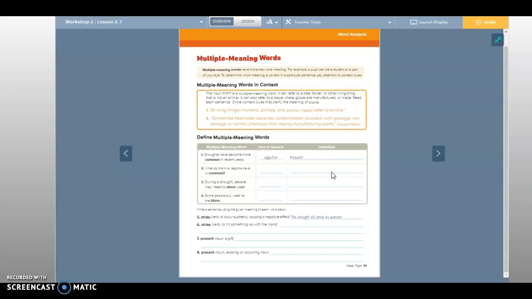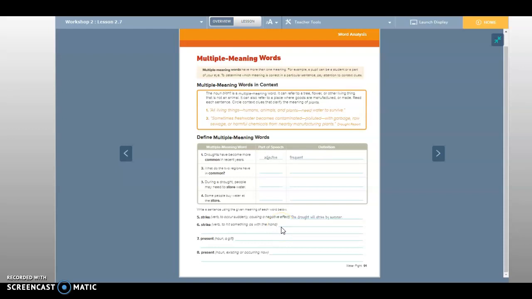Okay, number 5 is the word strike. Okay? And this is a verb. The drought will strike by summer is the sentence they used. Okay, so the next one, number 6, is strike, and it's a verb, which means to hit something as with the hand, right? So what's a good sentence we could use for that one?